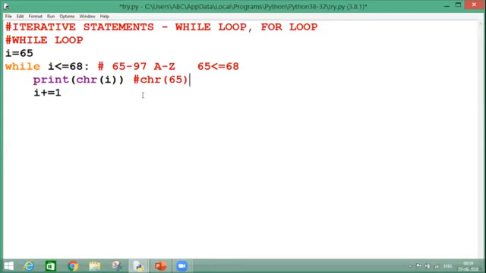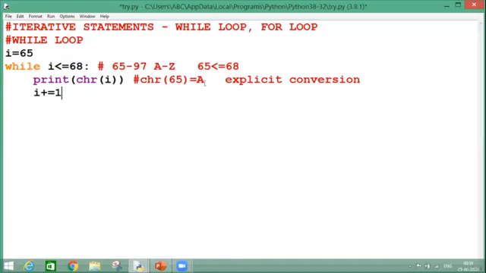So it will convert the 65 into capital A, into the character format. And this process is known as conversion. And what type of conversion? This is explicit conversion, because forcefully I am converting my numeric number into alphabet.